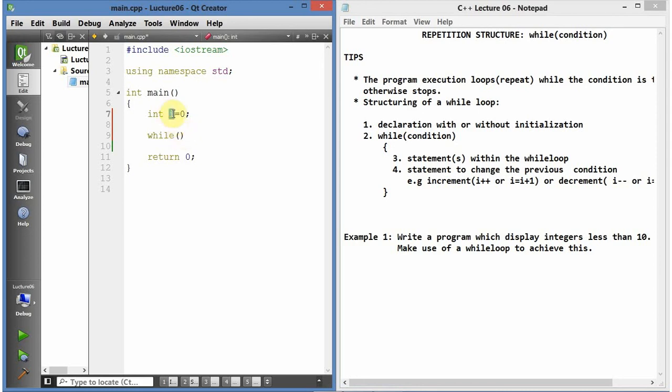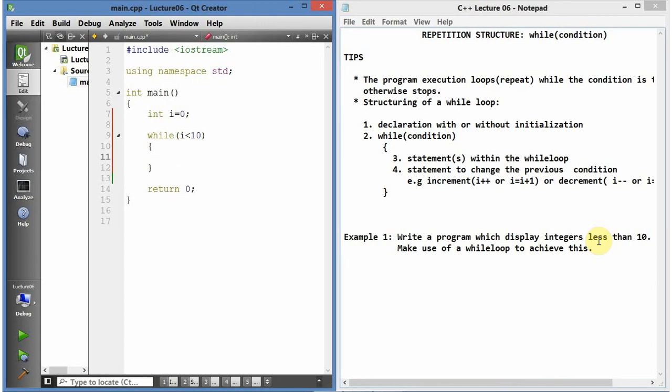Our i starts at 0, and we need to display all integers less than 10, so we say i less than 10, just like that. So here we have a nice condition inside the parentheses.